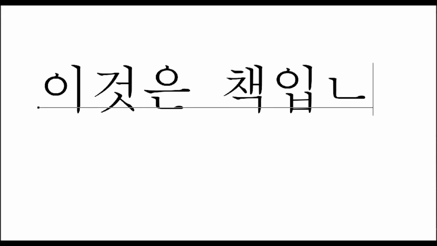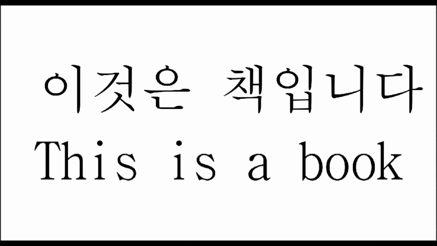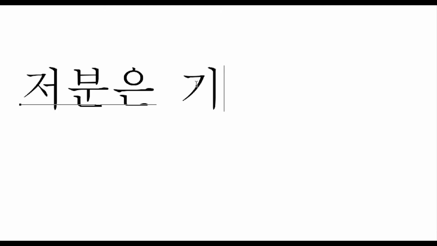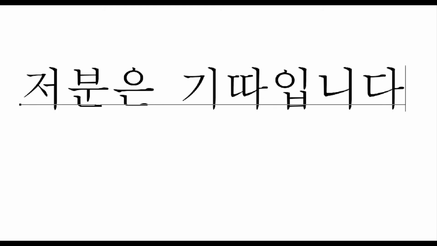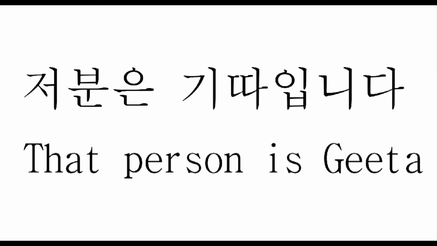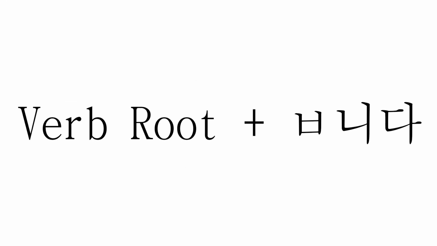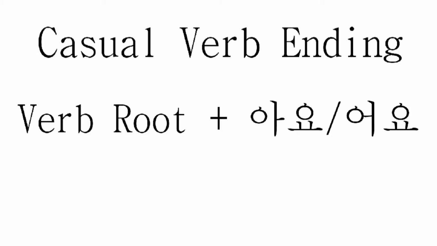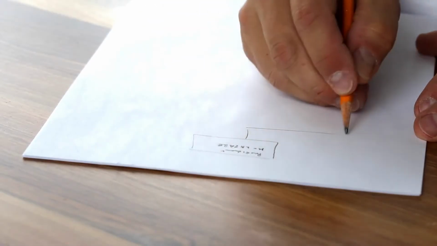이것은 책입니다. This is a book. 저분은 기타입니다. That person is Gita. Now let's move on. The form piyumnida is a formal form of a sentence. Now we shall study the casual form of sentence making, which is ayo or oyo. So let's begin with the casual form of sentence making.